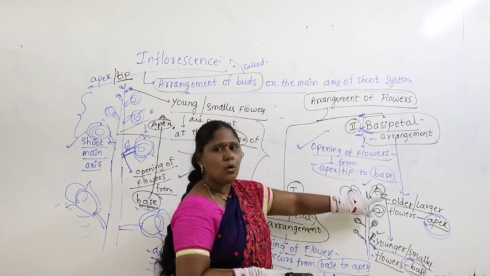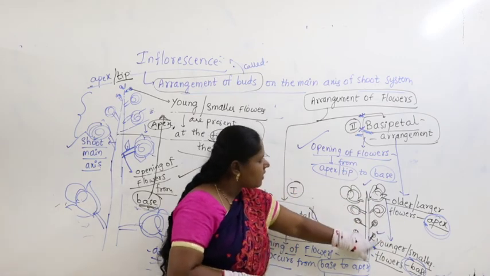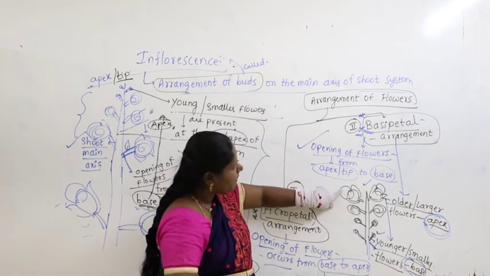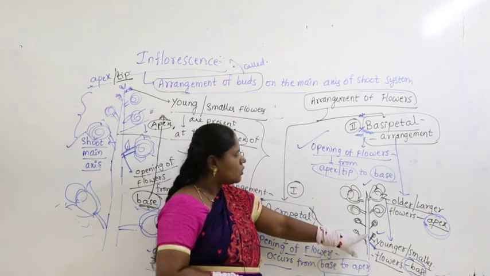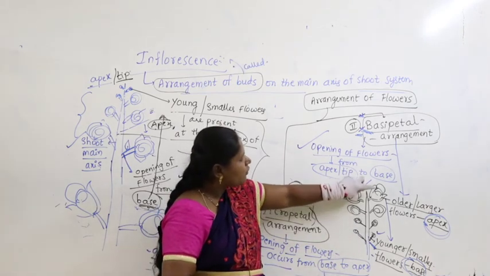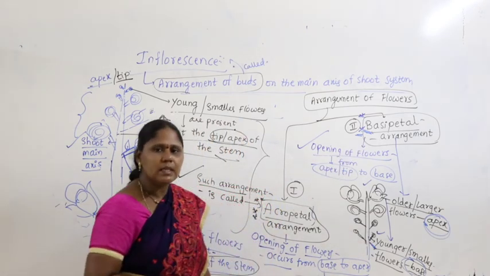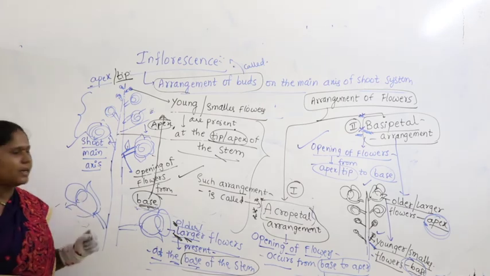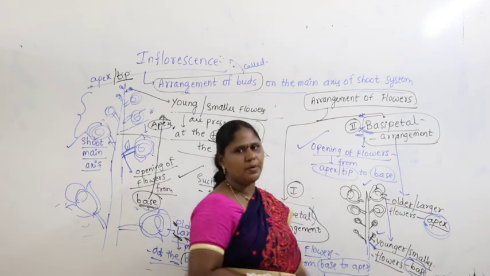That means older flowers are present at the tip or apex, and younger or smaller flowers are at the base. First the older flowers will open, then the next flowers open, and lastly those at the base. So opening of the flowers from apex to base is called basipetal arrangement. I hope now you have clarity between acropetal and basipetal arrangement, right?